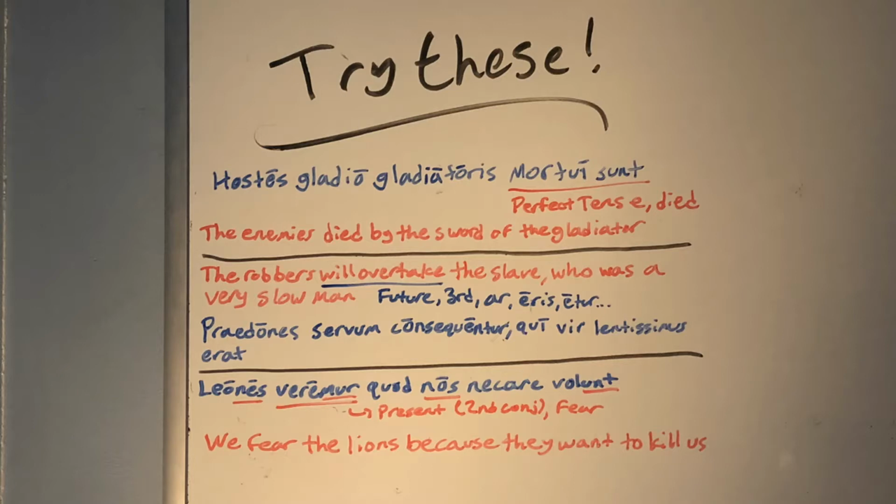Same thing with the back half of the sentence. Volunt, that's a third person plural, so it'd have to be "they," not nos, which would be first person plural. If nos was the subject, the verb would have to be volumus.